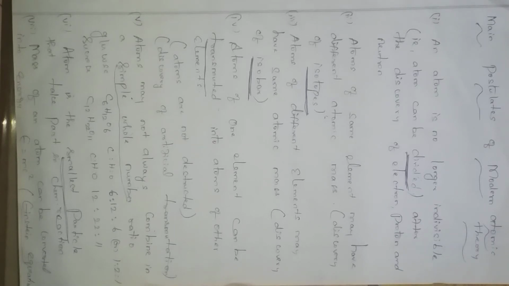The next very important 5-mark question: What are the main postulates of modern atomic theory? Before this explanation, I want to say something about the structure of an atom. See, for the structure of an atom, the first father of atomic structure is John Dalton. He discovered that an atom is considered as a whole sphere only. It looks like a sphere, and he does not explain the subatomic particles like proton, electron, neutron.